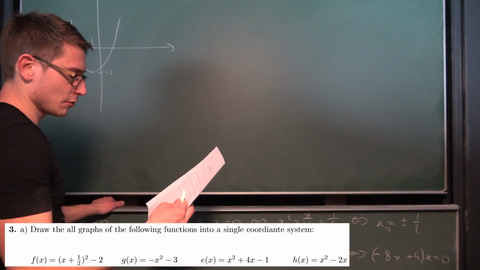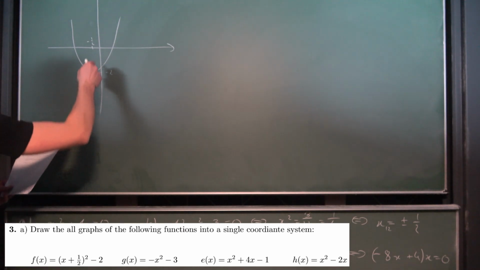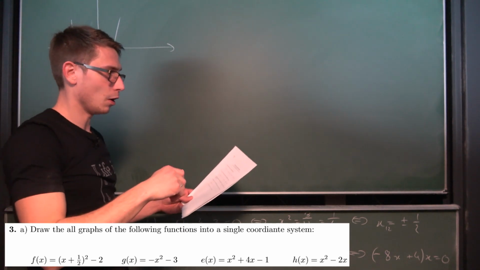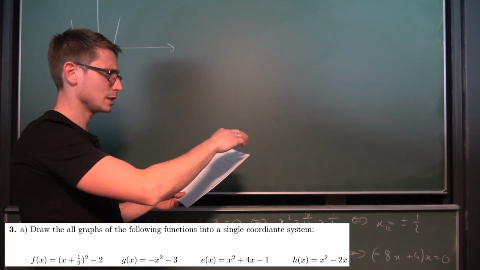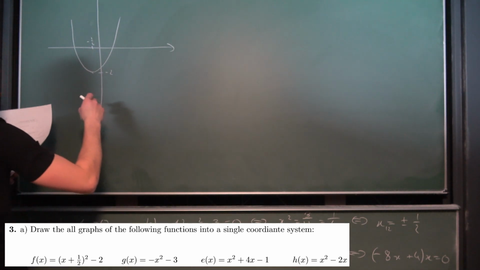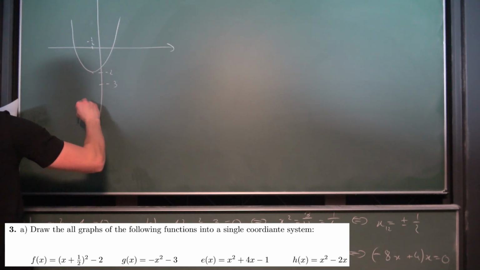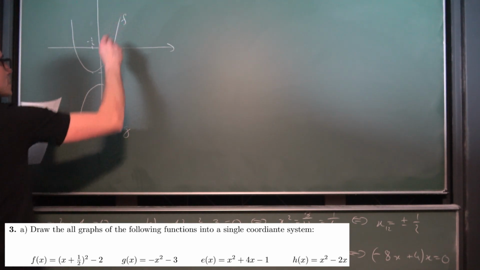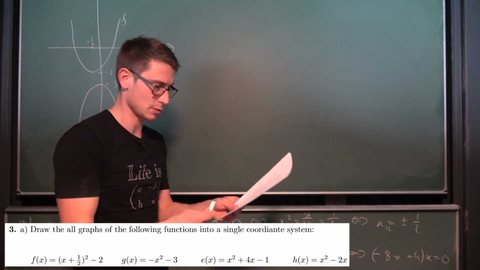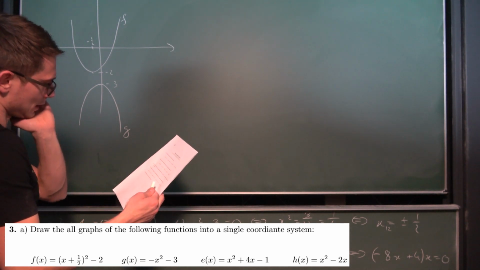Now the next one, g of x is equal to -x squared minus 3. That is a parabola that is open to the bottom. Also, we have it shifted 3 units into the negative y direction, and it's a monic parabola, so it's -3 here. So this right here is the next one. This is g, and this is f. Since we draw it all into one coordinate system, we have to basically number all of those a little bit. We have to name those.